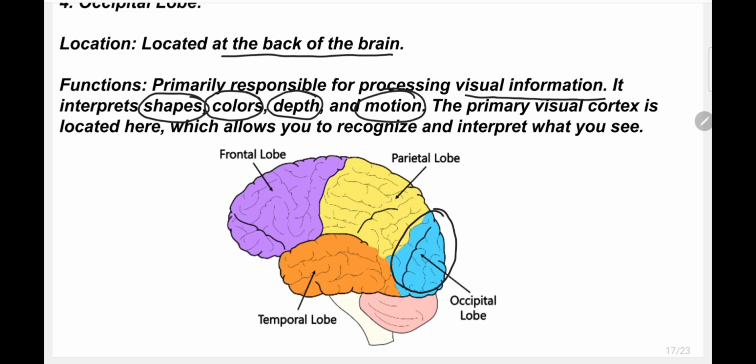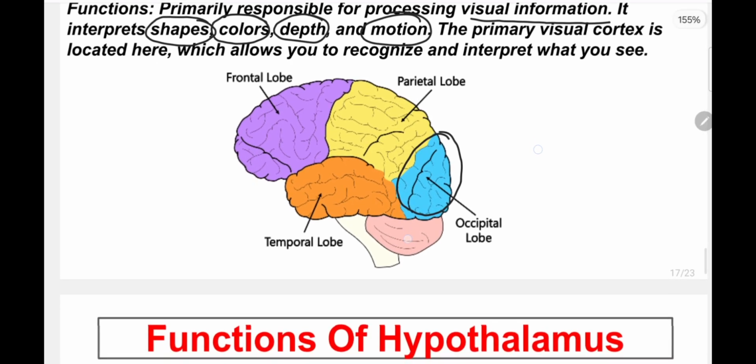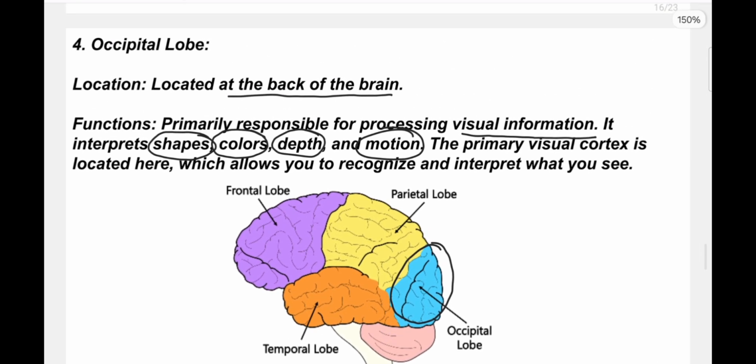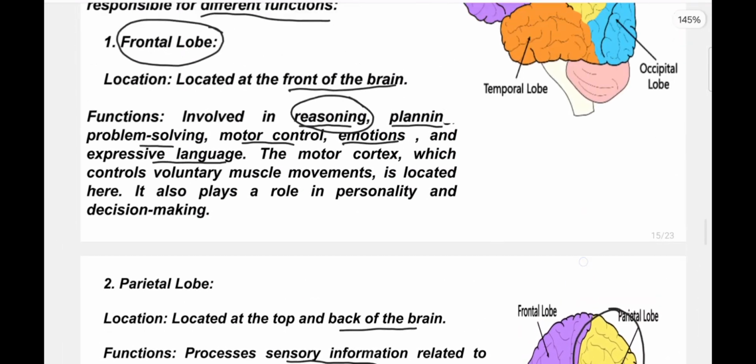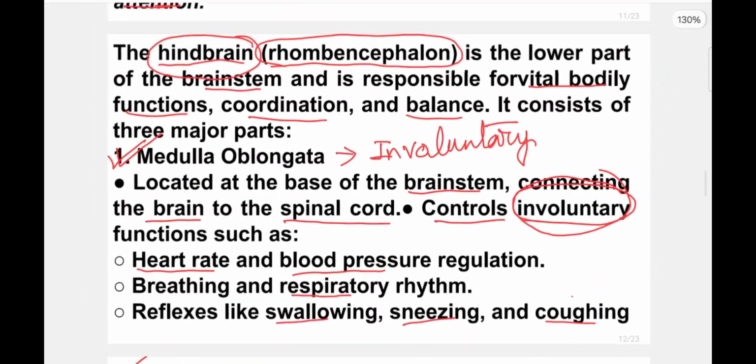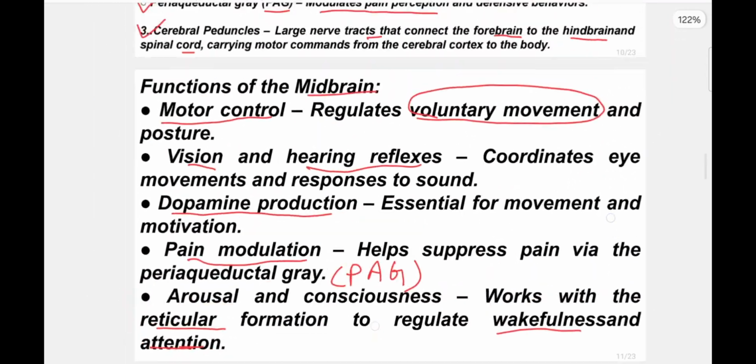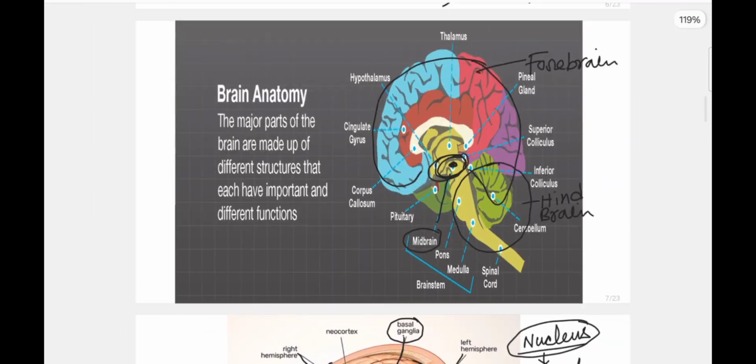The primary visual cortex is located here, which allows you to recognize and interpret what you see. Okay, so these are the important structures of the brain, and these are the four lobes of the brain. These things that I have discussed in today's class are very important, and this is very much relevant because